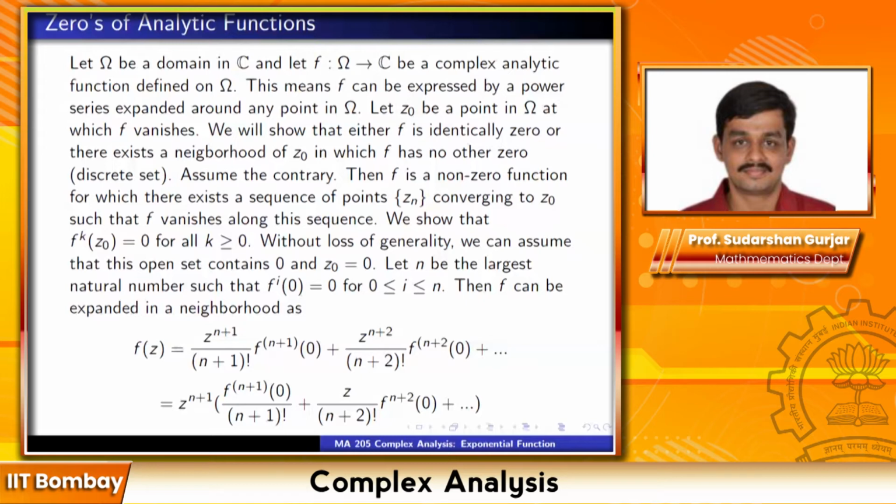Sir, can you explain the term vanishes? f of z naught is equal to 0, right? Yeah, f of z naught is equal to 0, so n can't be 0.